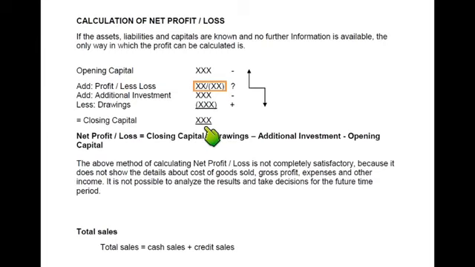Now we need to do reverse working. We'll be starting with closing capital, and as you are aware, the drawing is normally deducted. We will now add back the drawing because we are doing reverse working. Then additional investment was normally added, so we will be deducting it. We do not have the profit or loss figure. This is the working that we are doing in order to ascertain the value of profit and loss. And then we'll be deducting opening capital, because opening capital is normally added. So we start with closing capital, add back drawing, then less additional investment and opening capital. What we will get is the figure for profit or loss.